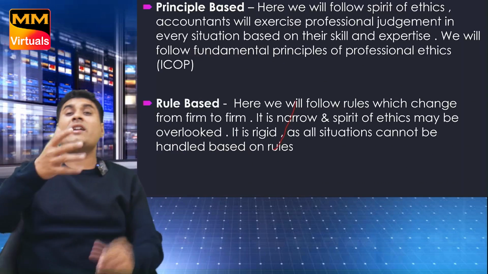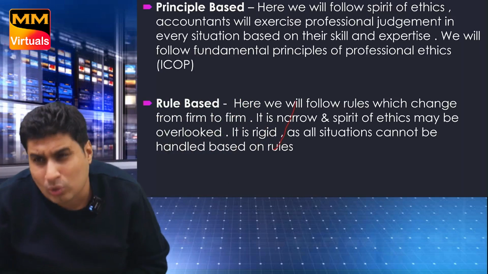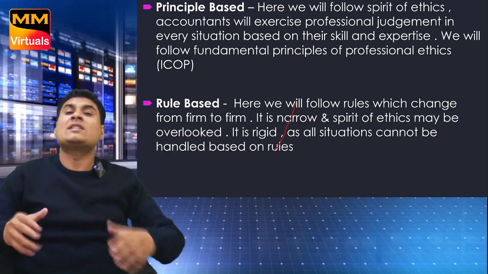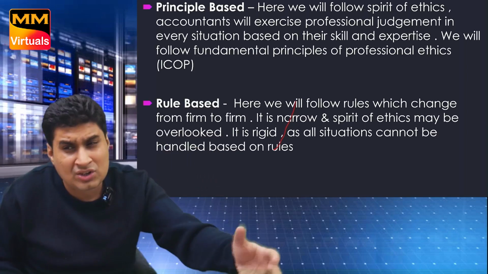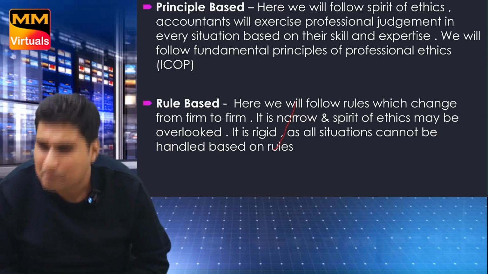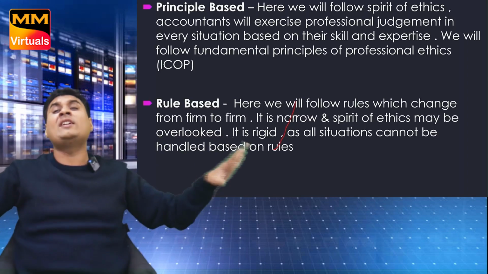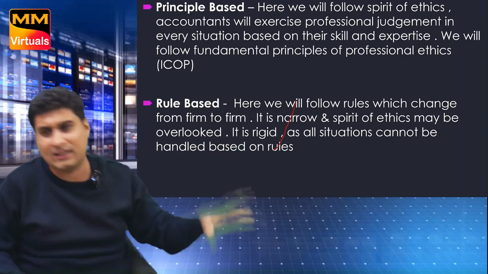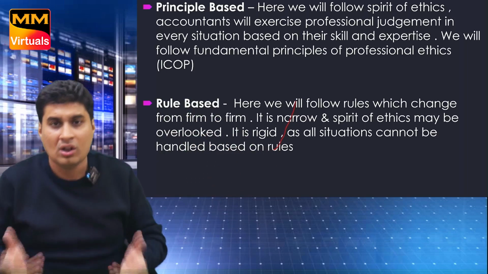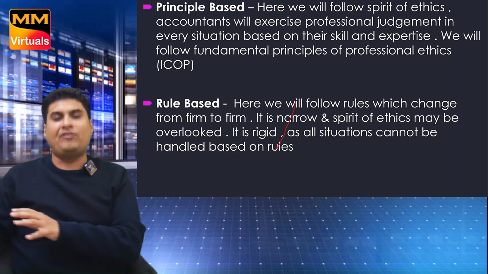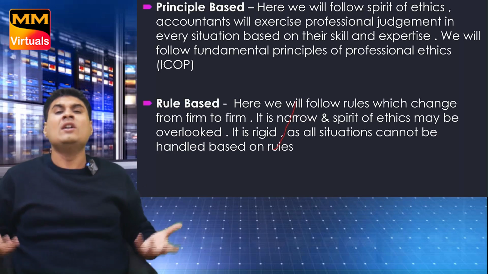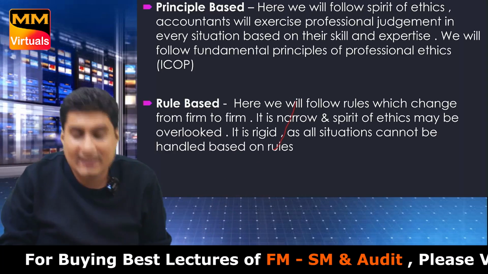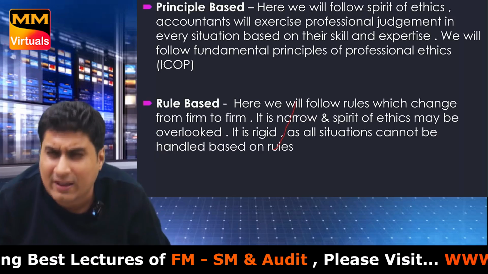Come to rule based. Here every firm will have their own rules. Some rules will tell materiality should be this, some rules will say even if you don't document the things it is okay, some rule will say always do such thing which is beneficial to the client because client is your god. But here sometimes the spirit of ethics can be compromised, but in the above case it will never ever be compromised, because what is important is fundamental principles of ethics. So rules will keep on changing for every CA firm. It may be a little rigid approach also. Sometimes what you are doing is good for the client but not fundamentally good. That we will do in rule based, but in principle based we will never ever do such a thing.